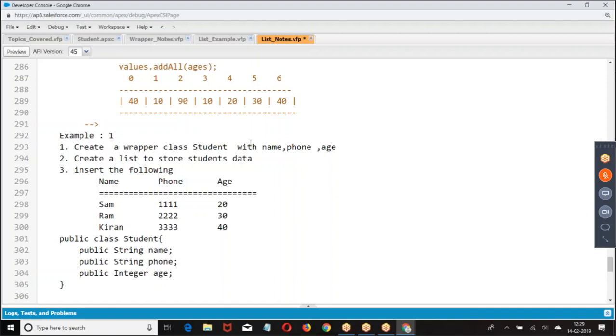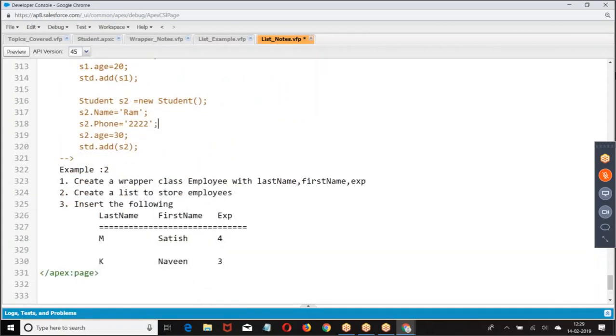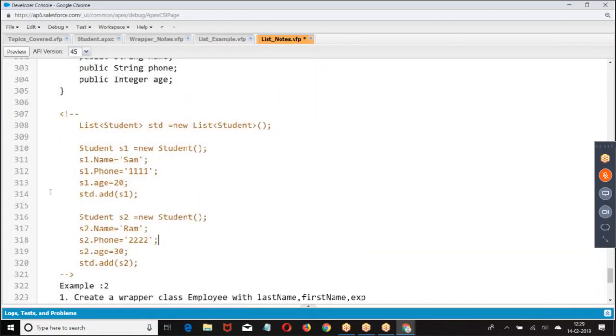If you are referring to the custom object called student, then you'll have underscore c. I'm not referring to an object. I'm asking you to create a class here. Okay.